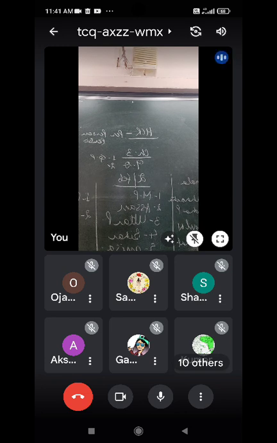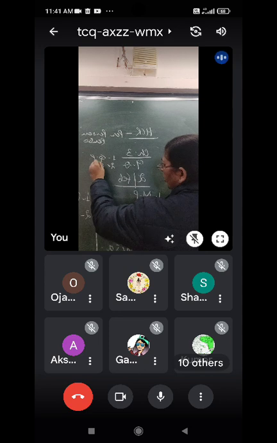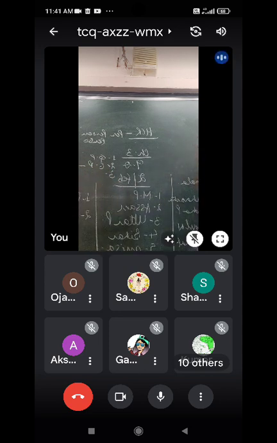Question number 2. What is economic poverty data? Economic poverty data given by the World Bank.